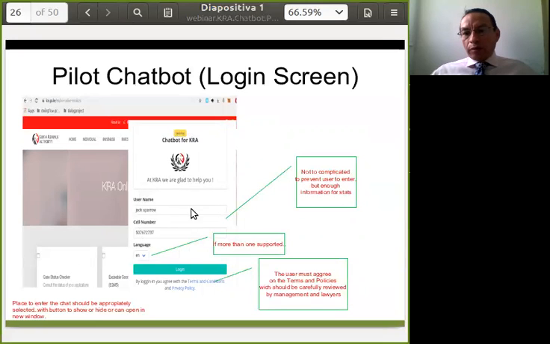A little comment about what to ask here is we expect it not to be too complicated to use, to prevent the user from entering, but to get enough information for statistic analysis. Of course, this will be only for public questions or with public answers.